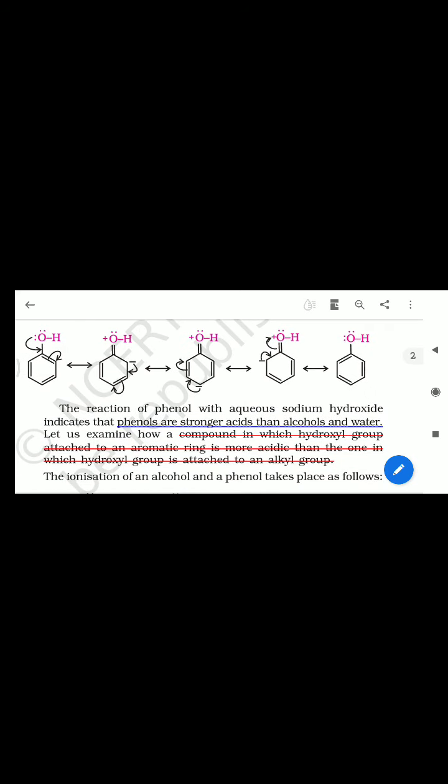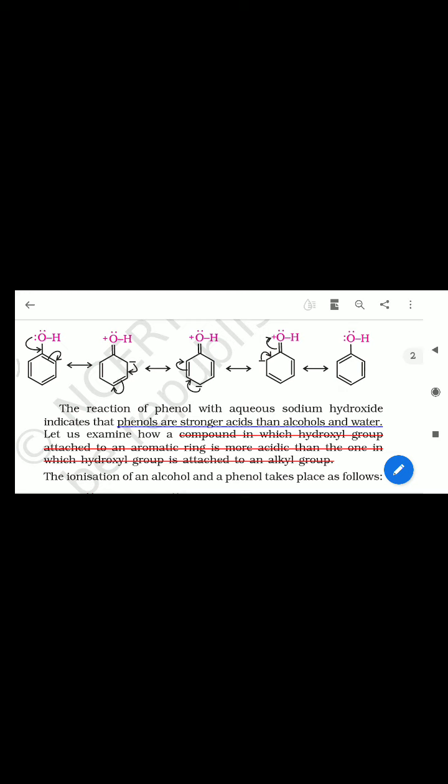So this reaction is in the very first phase. The reaction of phenol with aqueous sodium hydroxide indicates that phenol is a stronger acid than water. Let us examine how. Here the line in red color: a compound in which the hydroxyl group is attached to an aromatic ring is more acidic than the one in which the hydroxyl group is attached to an alkyl group.